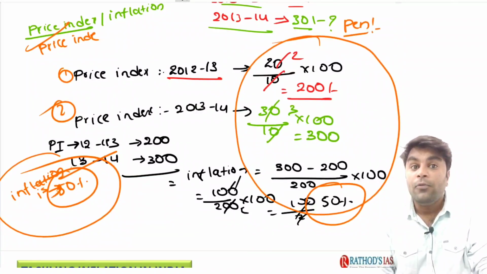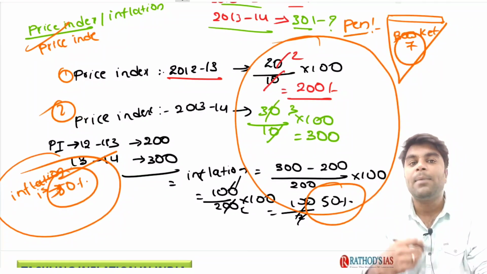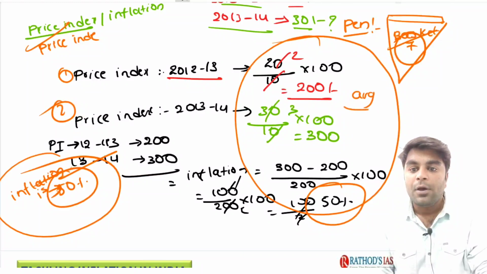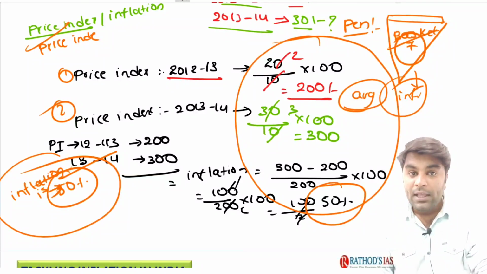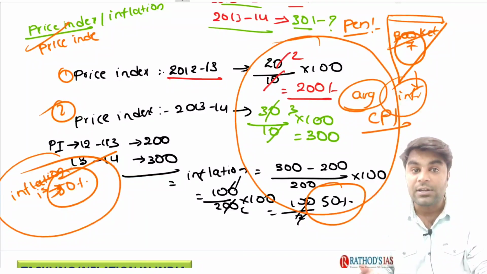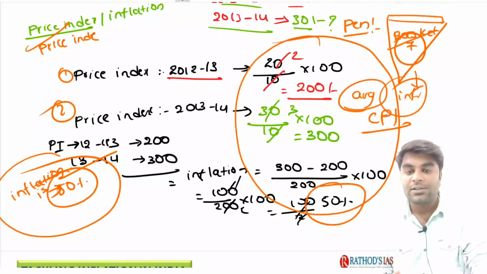Now, if we do the same kind of calculation for a basket of goods and services, take 7 for example, and calculate the inflation of these 7 goods and services and take the average number, we are going to get the inflation of this particular basket. We call it CPI inflation, consumer price index based inflation. Take a basket of goods and services, calculate the inflation, take an average number, and you get the CPI inflation.